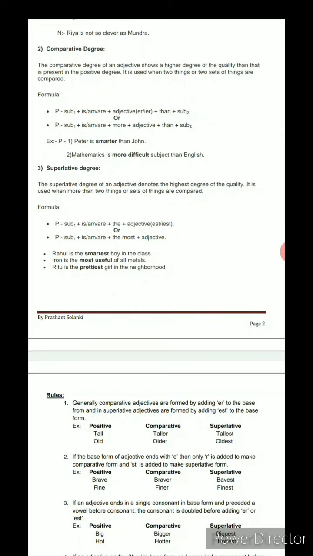Because it is a unique thing, and in the articles I also taught you that before the superlative degree we use the. So this must be before the adjective here. This is the most important thing here.